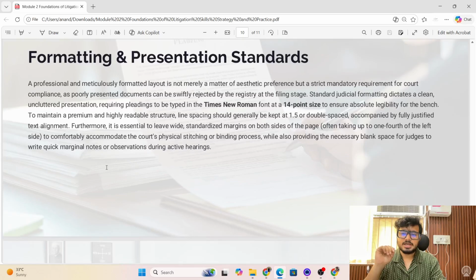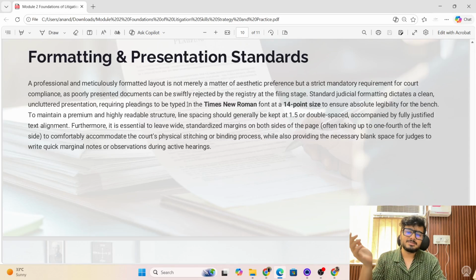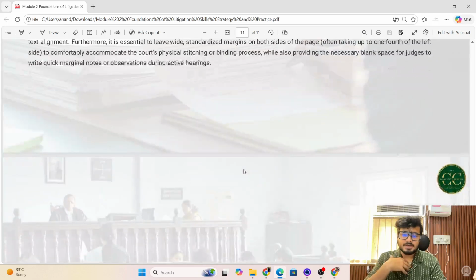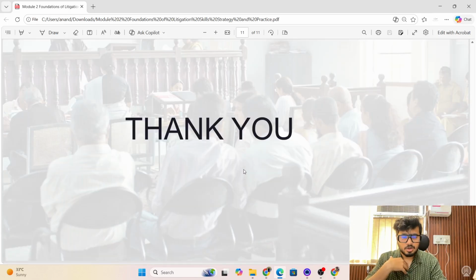Formatting and presentation standards. Usually, the format followed throughout the Indian judicial system requires a pleading to be typed in Times New Roman, at a font size of 14 points, and line spacing should usually be kept at 1.5 or double space, accompanied by fully justified text lines. Right? And that's all. Thank you.